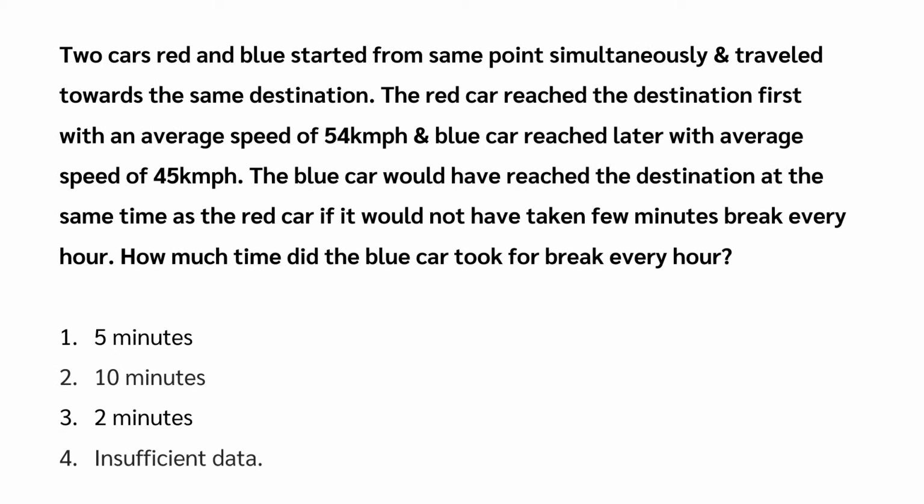Now we will see how to solve problems with break during the journey. Two cars, red and blue, started from same point simultaneously, and traveled towards the same destination. The red car reached the destination first, with an average speed of 54 km per hour. And, blue car reached later with average speed of 45 km per hour. The blue car would have reached the destination at the same time as the red car, if it would not have taken few minutes break every hour. How much time did the blue car take as break every hour?